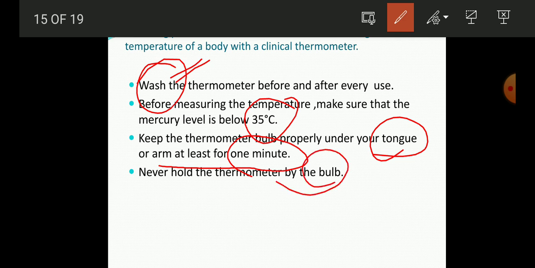The bulb is a very sensitive part of the thermometer, and you should never hold the thermometer by its bulb, because when the bulb gets warm, the mercury present in it will immediately expand and move on. Okay, and in that case you will never get a good or accurate reading. So never hold the mercury thermometer by the bulb.